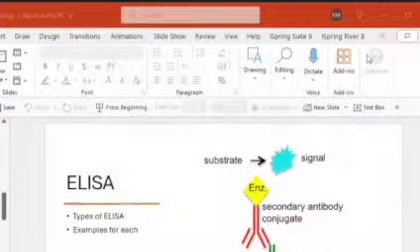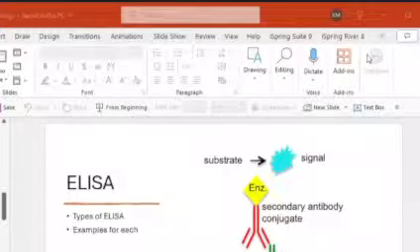So when there is a change in the color of the substrate, it just means that there is antibody in the serum of the patient. If there is no antibody in the serum, then what happens? None of these reactions will take place. So there won't be any change in the color of the substrate. So that's how ELISA works.